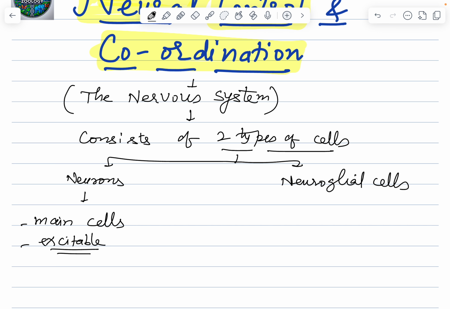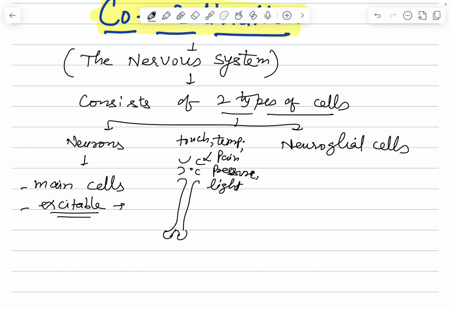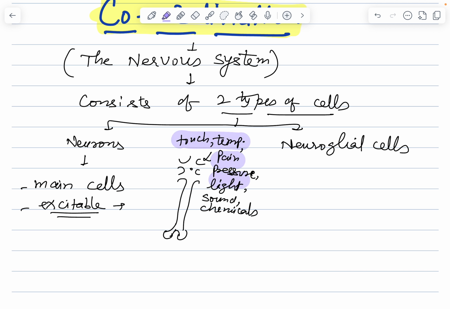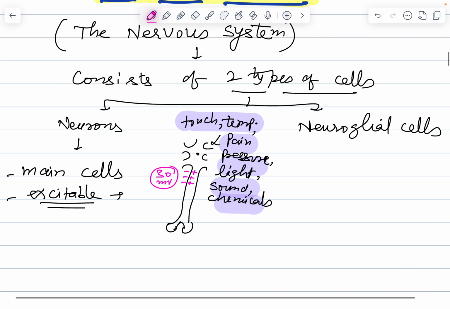excitable. Excitable in what sense? That whenever an external stimulus, which can be touch, temperature, pain, pressure, light, sound, chemicals, any of these stimuli, is received by a neuron, there will be generation of a mild electrical current whose value will be 30 millivolt on the neuron.